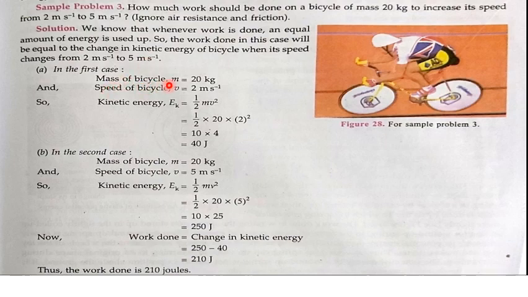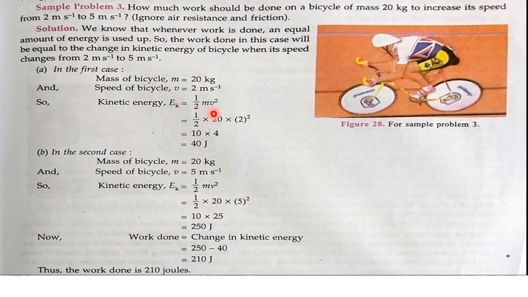Mass of the bicycle is m = 20 kg. Speed of the bicycle, that is the initial speed, is given as 2 meter per second. We will take it as 2 meter per second here. And we know that kinetic energy, you can write the symbol as Ke or Ek. There is no hard rule for that. Both mean kinetic energy only. We know the formula for kinetic energy is half mv square.